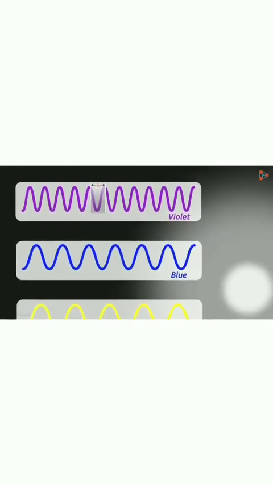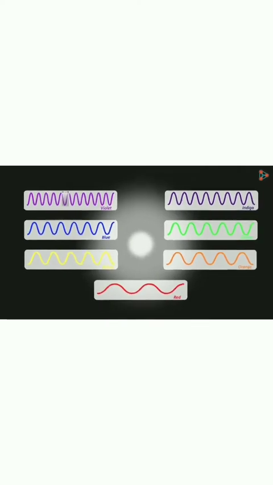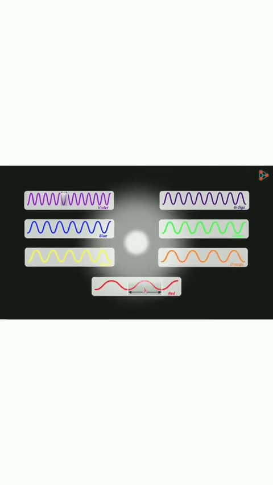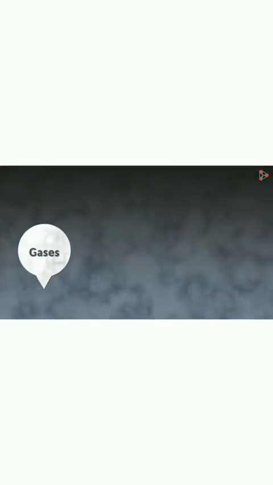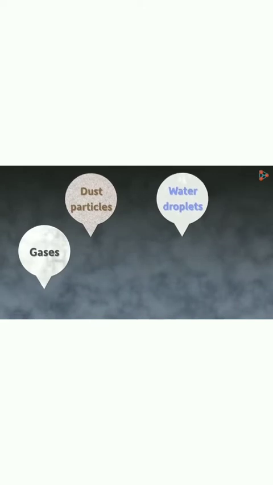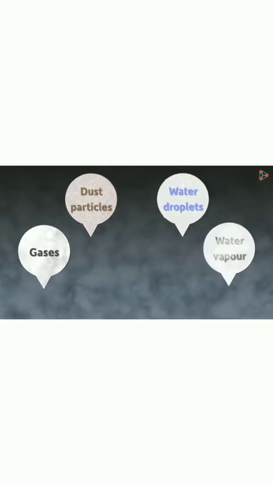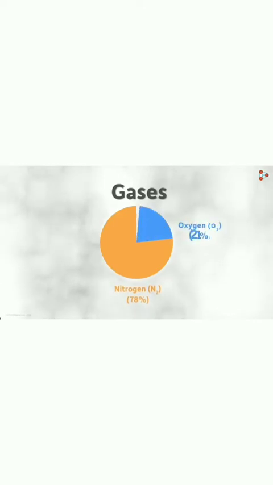The consecutive distance between two troughs or crests. And red has the maximum wavelength. Obviously, the ray which has the maximum wavelength will travel the maximum distance, right? In the atmosphere, we have gases, dust particles, water droplets and water vapors. And gases mainly we have nitrogen, oxygen, argon, carbon dioxide and other gases.